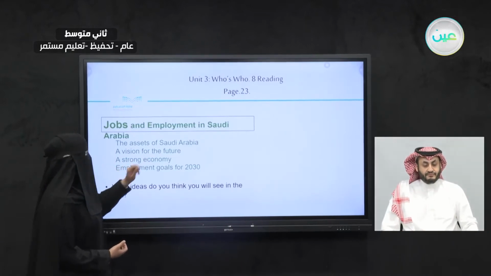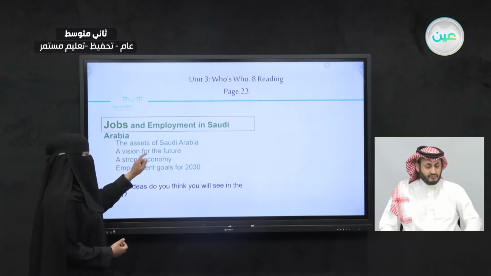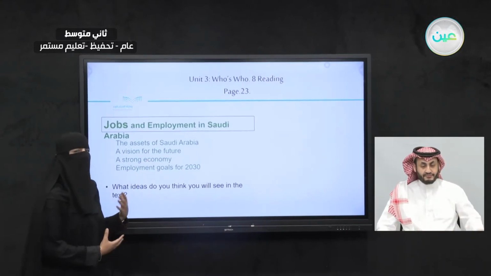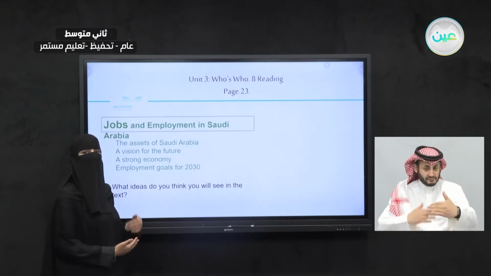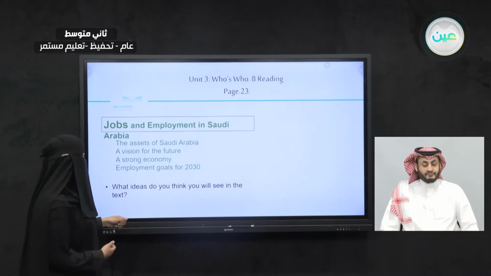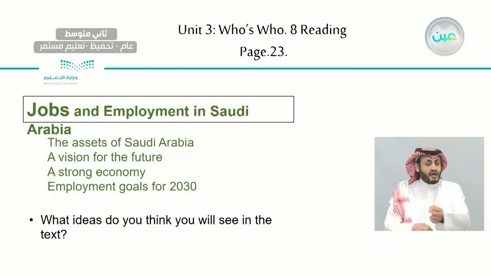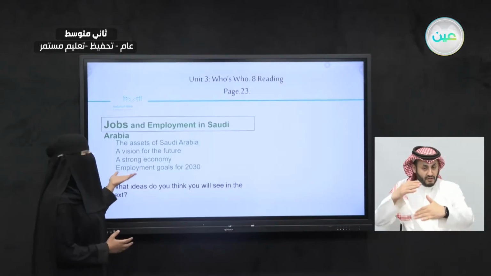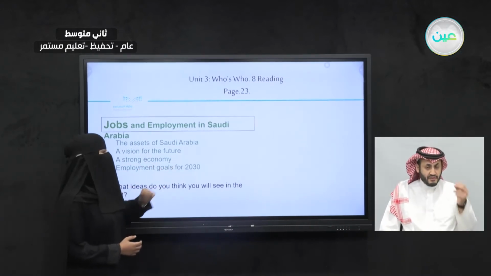A strong economy: we're talking about the economy of Saudi Arabia, and how the economy will be in 2030 when we achieve the vision. The last one, employment goals: for the vision, there are goals, and we want to know what the employment goals of 2030 are.